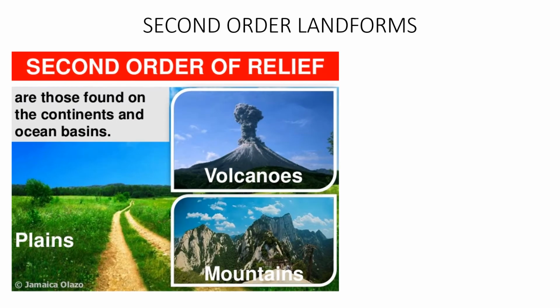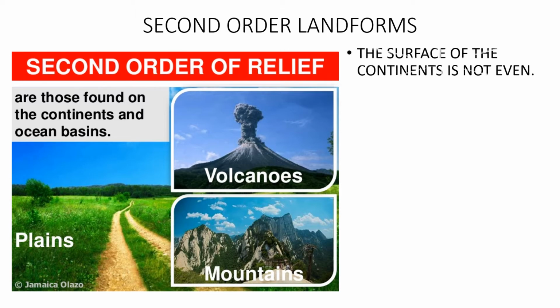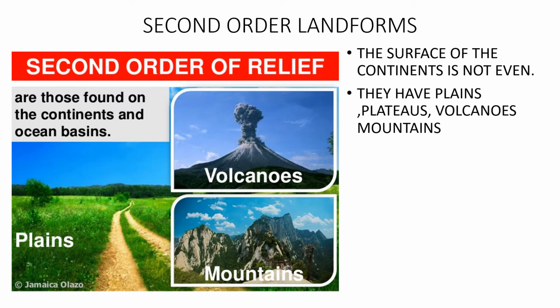The second order of landforms, what are they? Let us see. Plains, mountains, plateaus, all these come under the second form of landform. The surface of the continents also is not even. So, they have plains, plateaus, volcanoes and mountains.